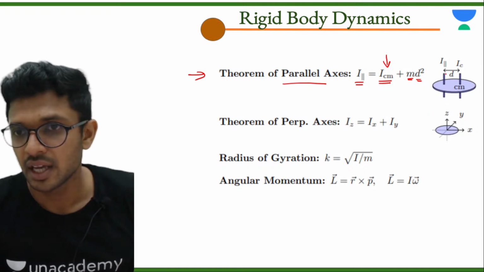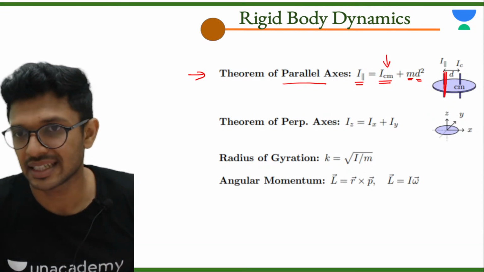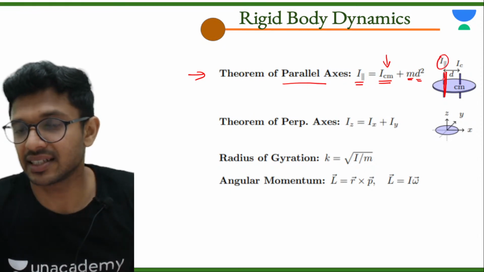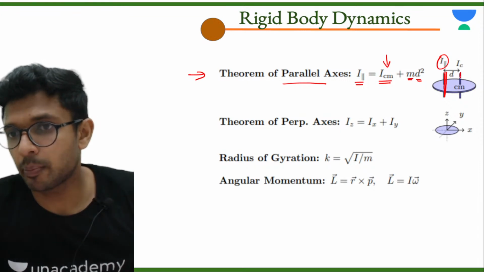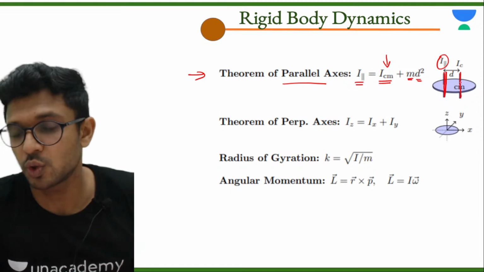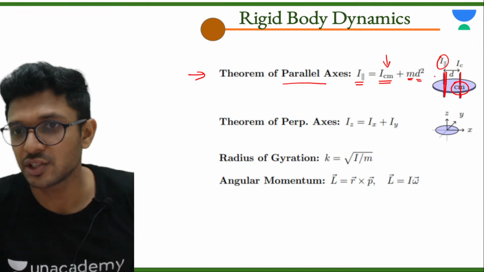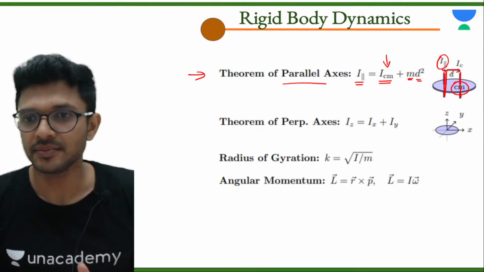This is the body and you want to find out the moment of inertia of the body about this particular axis. It says the moment of inertia of this body about this red color axis is equal to the moment of inertia of the same body about a parallel axis. This axis has to be parallel to the one which you are talking about and it should also be passing through the center of mass, that is ICM, plus mass of the body into square of the distance between the axes, that is md square.